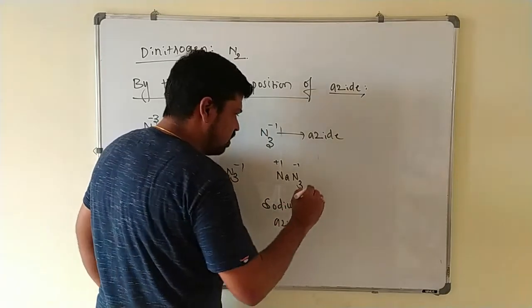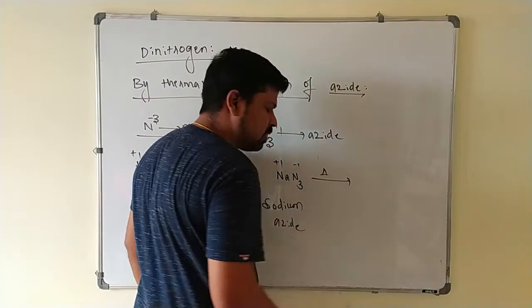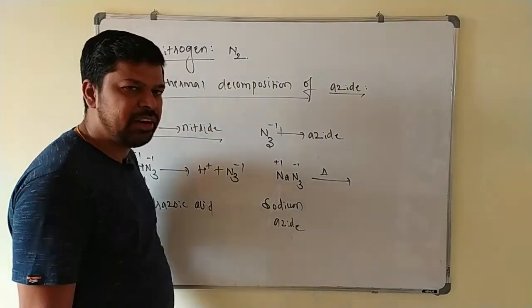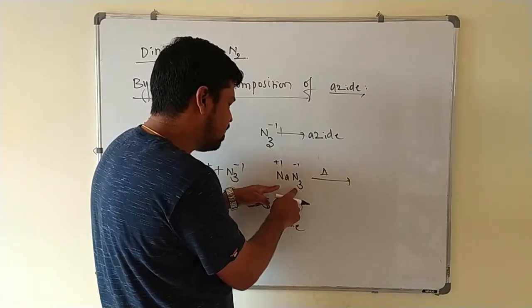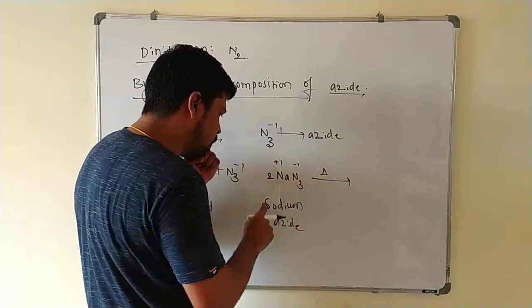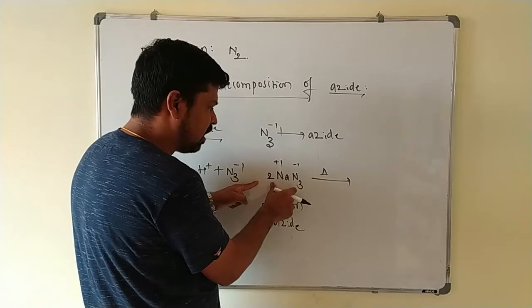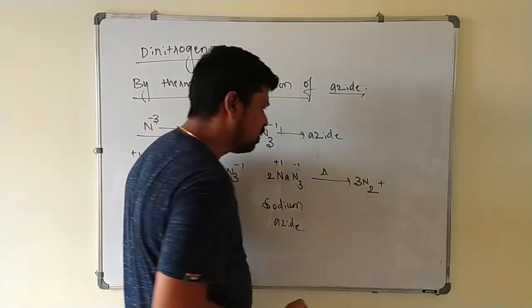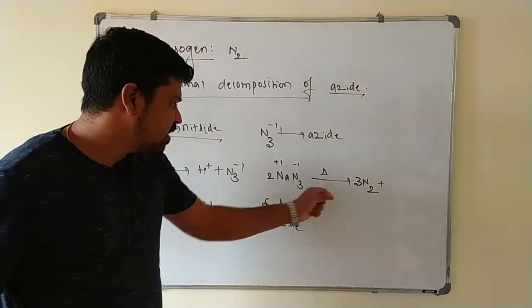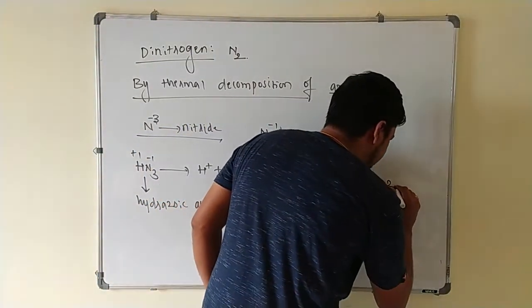Sodium azide, on heating, you will get what? Dinitrogen gas here. How many nitrogens are there here? 3 nitrogens are there, so we will multiply this one with 2. Ultimately we will get 6 nitrogens in the compound. 6 nitrogens can be written as what here? 3 times N2, so that you will get dinitrogen gas. The remaining 2 sodium you write as it is.